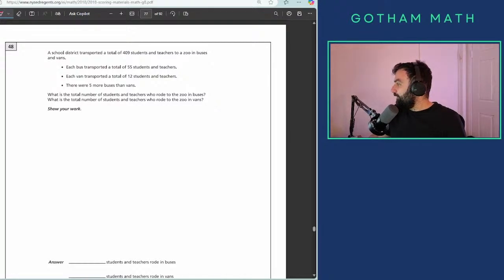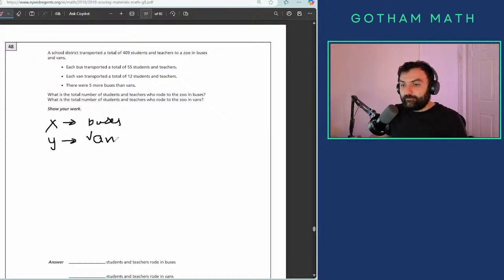We have an annotation on Zoom, and annotation on Zoom works and also clears up. All right. So x is the amount of buses, right? And y is the amount of vans.